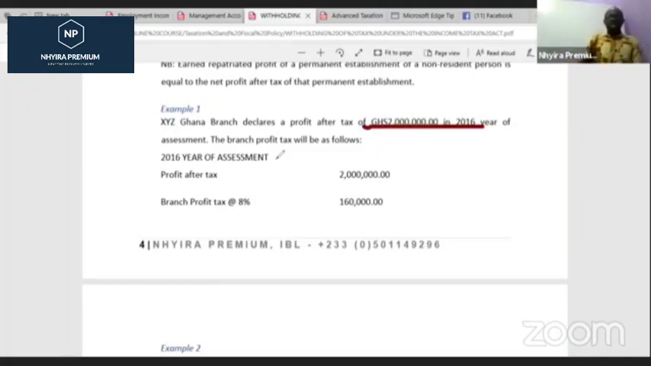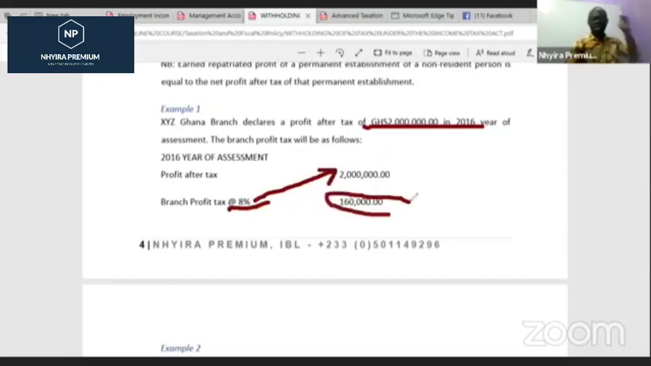If that is their profit after tax, 2 million Ghana cedis, what will be the withholding tax? Simple, 8% on that 2 million Ghana cedis. We charge 8% on this 2 million Ghana cedis, and that gives us 160,000 Ghana cedis, which will be paid to the Commissioner General. So that's the first example in dealing with withholding tax for branch profits.